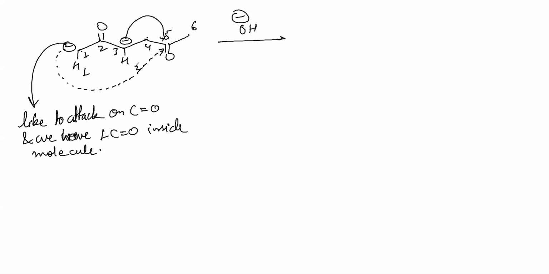Tell me which attack will be better, 1 attacking on 5 or 3 attacking on 5? Think about this. Do you understand that if 1 attacks on 5, you will get a ring? And when 3 attacks on 5, then also you will get a ring. Attack means a bond will be formed. 1 will form a bond with 5, 3 will form a bond with 5.